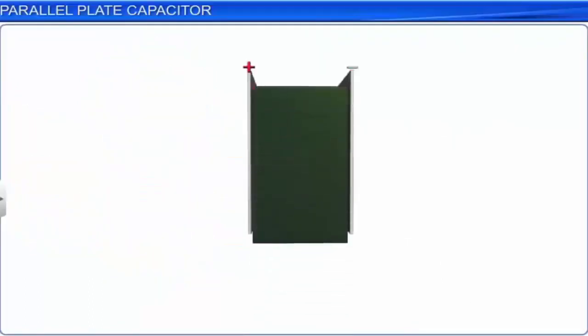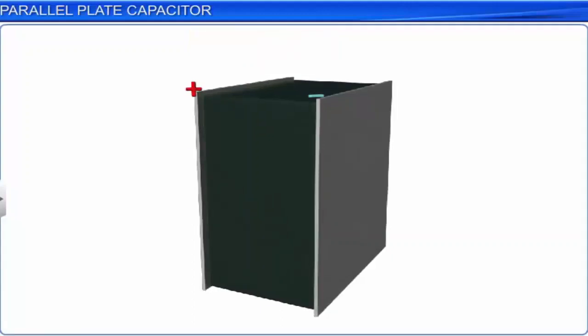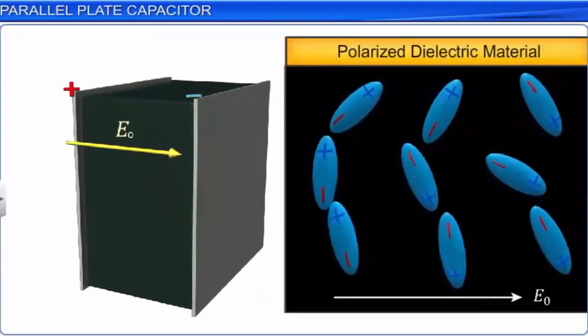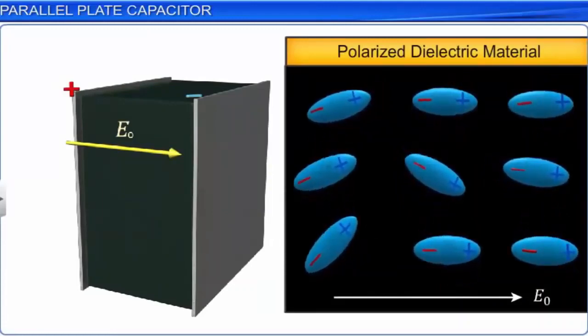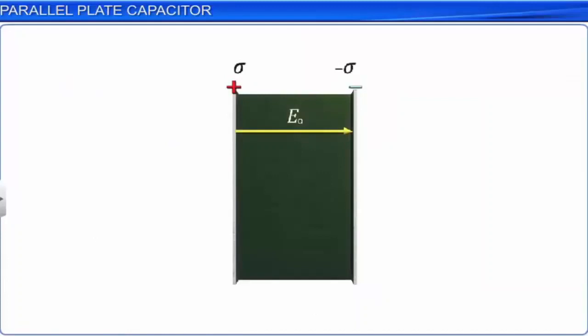After disconnecting the charging battery, let a dielectric medium fill the intervening space between the plates of the capacitor. The dielectric medium in between the plates will now be in the presence of the electric field in between the plates. We know that when a dielectric medium is in an external electric field, it is polarized. The net effect on the dielectric is that there is an induced positive charge density plus sigma dash on the right face and minus sigma dash on the left face.